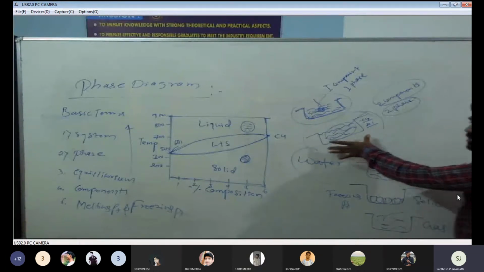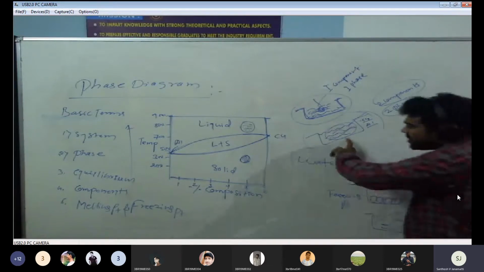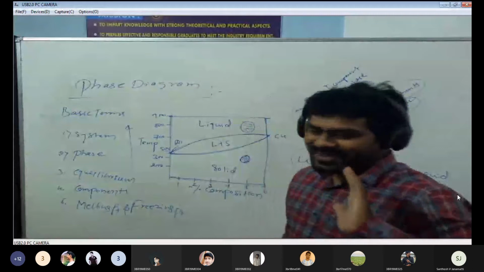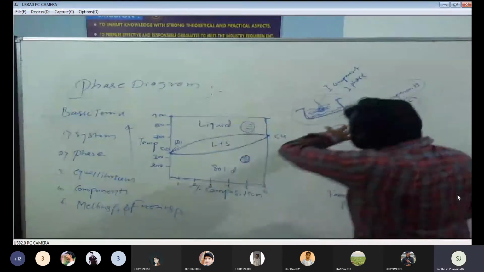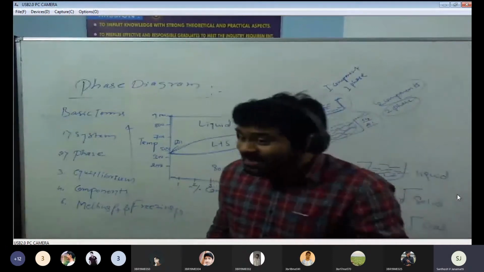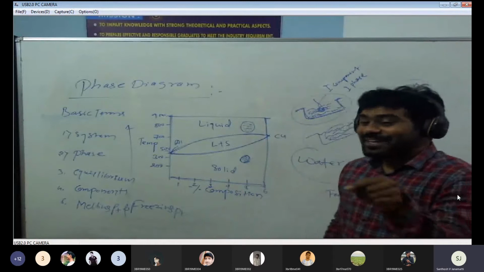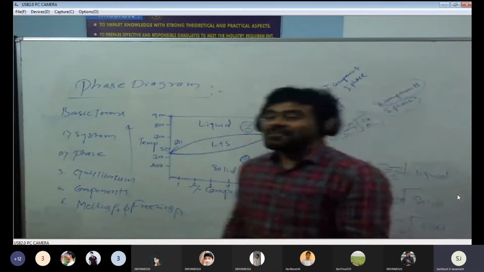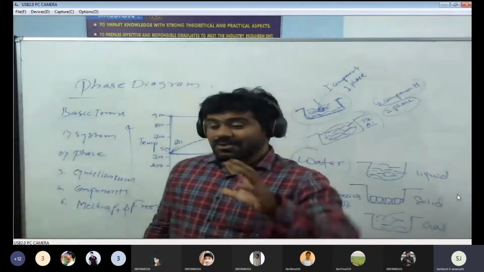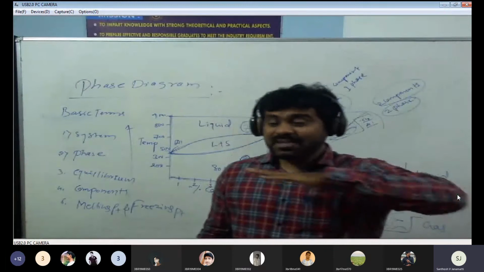In this also, we can identify the two phases with respect to the colors of the solution, or with respect to solidity and liquidity. Because here we have taken two samples. Maybe one sample is completely liquid, whereas the other is solid. In that case, we can identify two phases. There will be two reasons. One reason: both are completely liquid, 100% liquid phase.